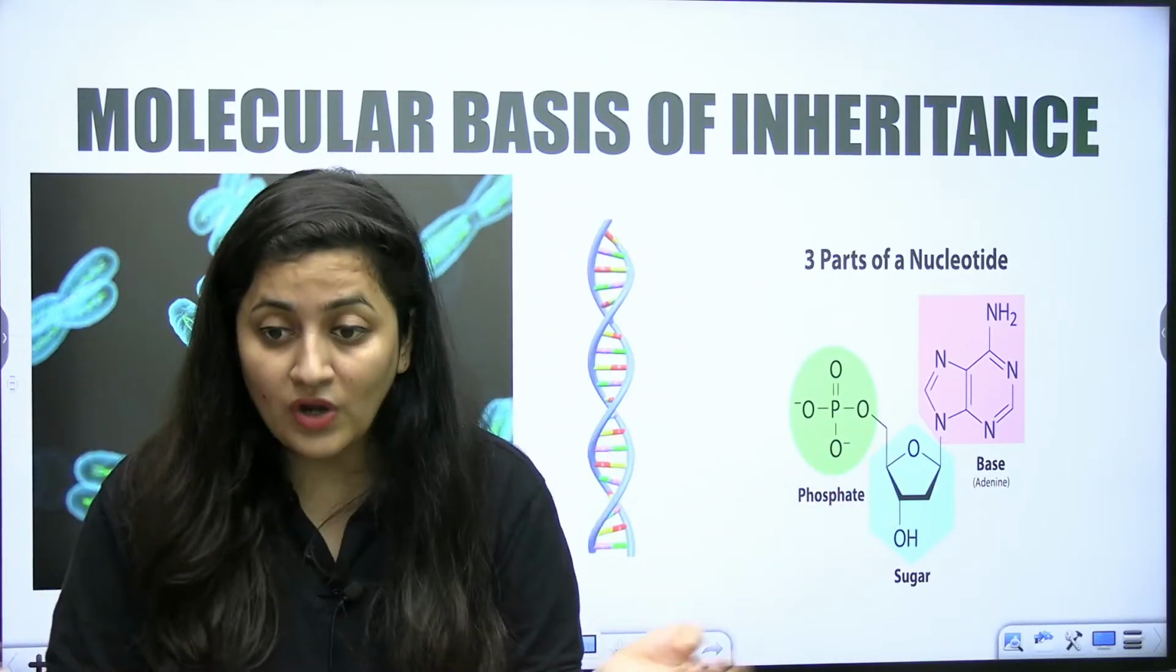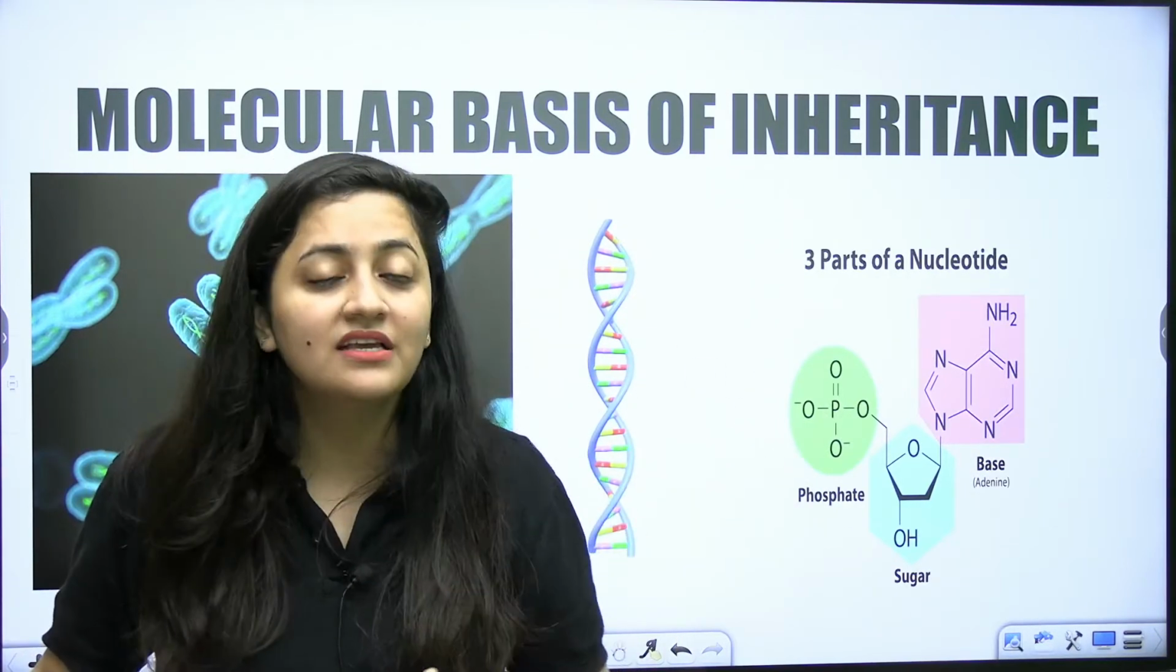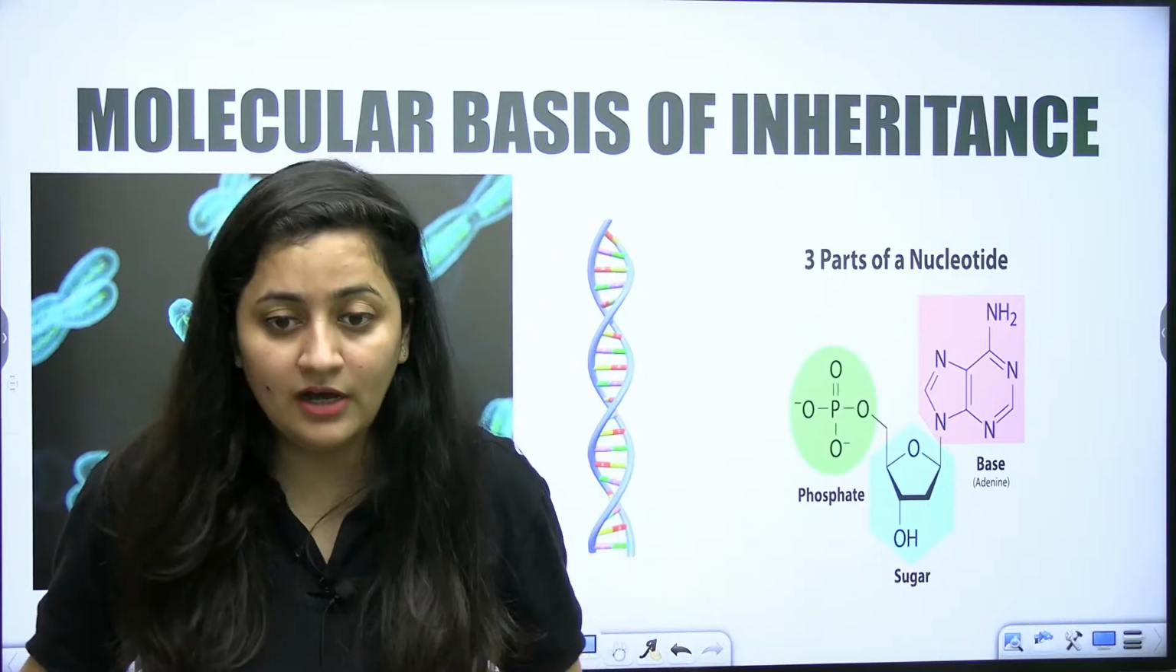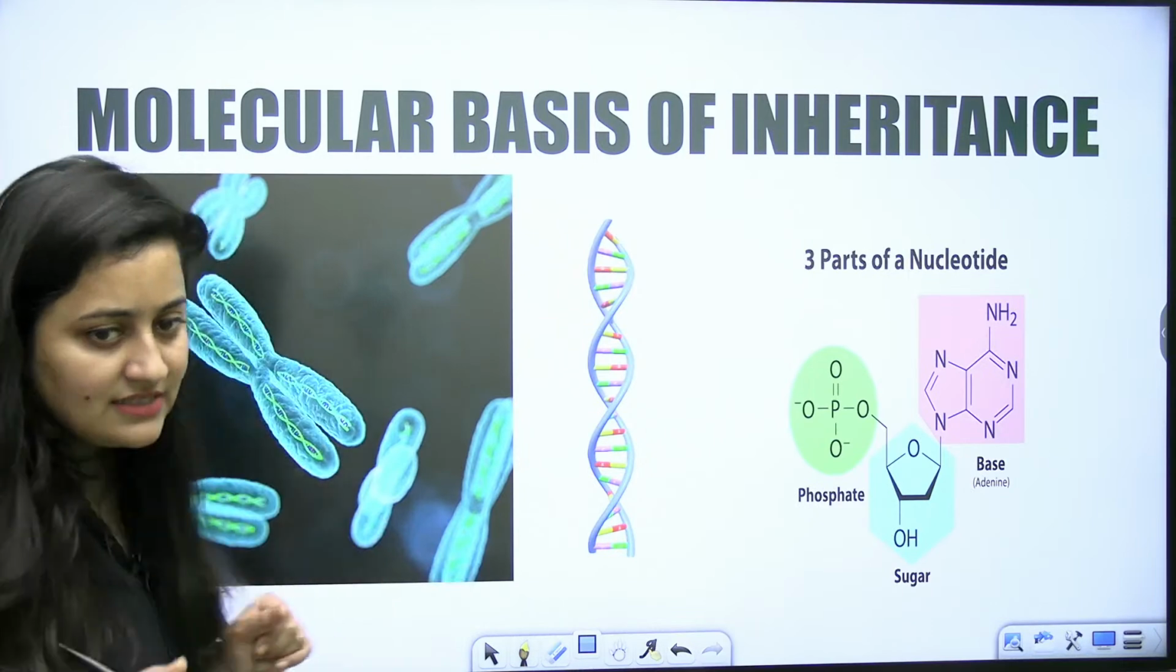But you know what is the correct thing, right? Bacteria are also autotrophic. You have the example of photosynthetic bacteria as well. Clear? Okay. Now let's start the class.